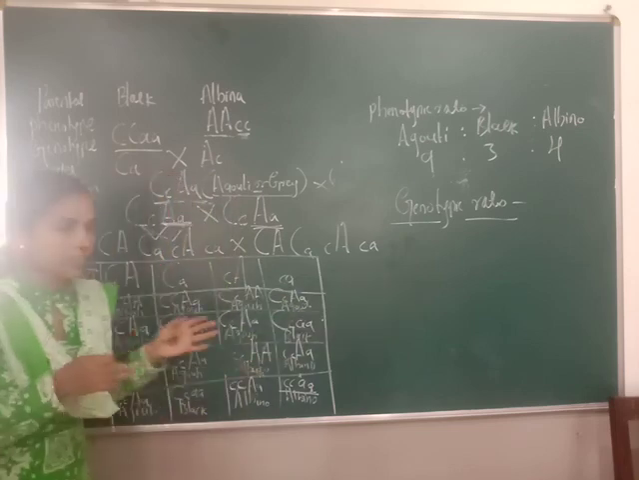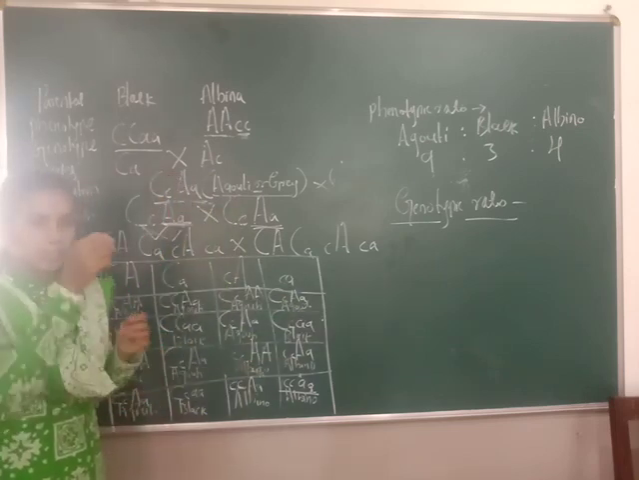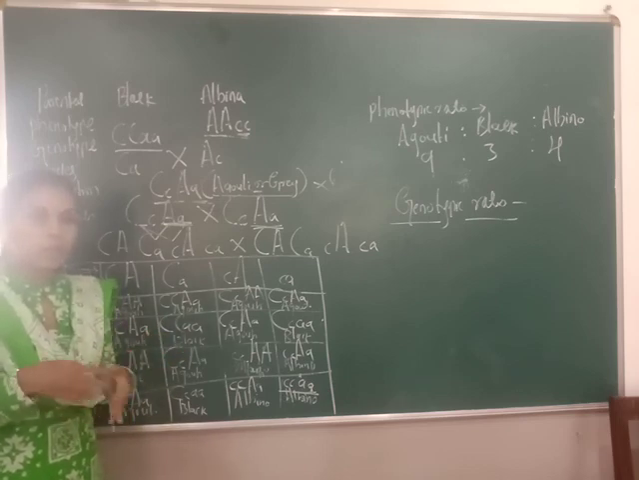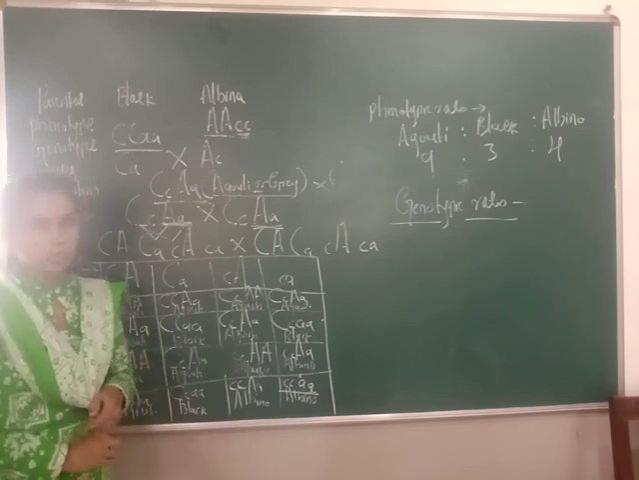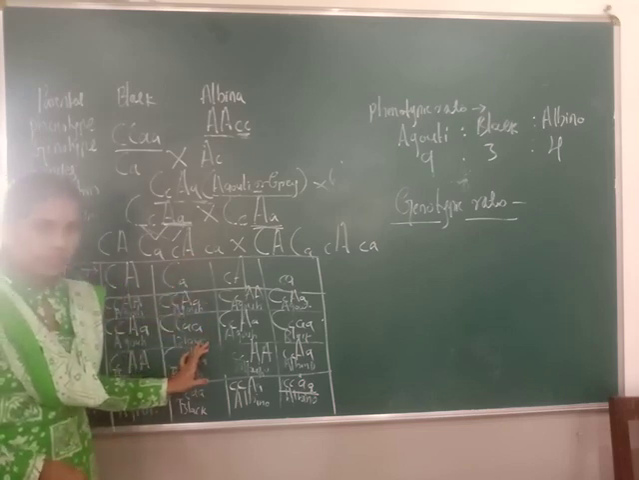Understood? So this is regarding recessive epistasis. In the next class I will start from the beginning, that is monohybrid, dihybrid, what is meant by locus, gene, all those things. So today up to this, that is the recessive epistasis.